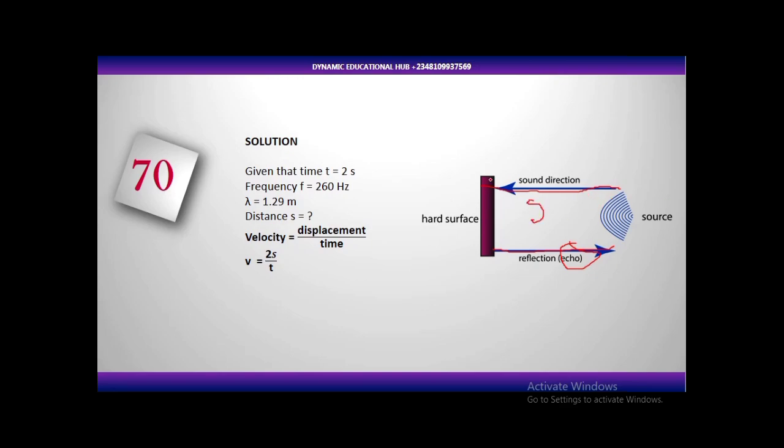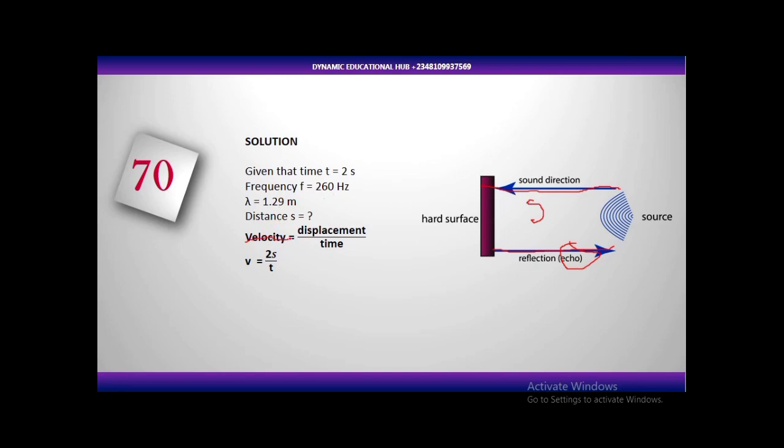So which means that when that man produces that sound and is able to hear back a sound, that sound has traveled to and fro. So to and fro, that means what? The distance. It has covered that distance between the surface and the source. So it's going to go S in the first direction and travel back S, making 2S.